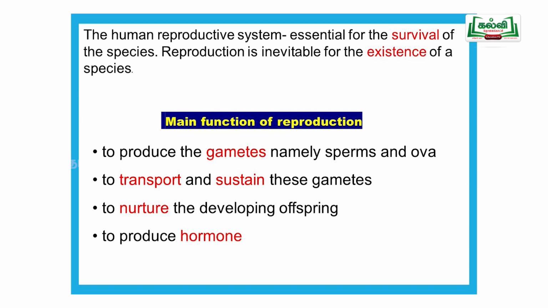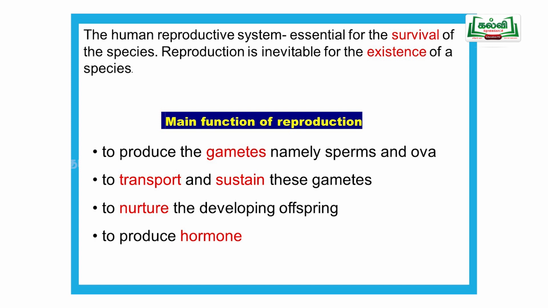Then the sustaining of the gametes, the supporting of the gametes, is also very important. Apart from that, some hormones are also involved. The hormones maintain the development of the reproductive system and the formation of the gametes, so the hormones are very important. Apart from that, in reproduction the nourishment of the young one is also there. Those are the main functions of reproduction.